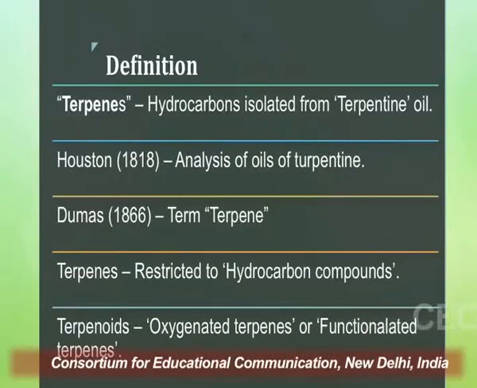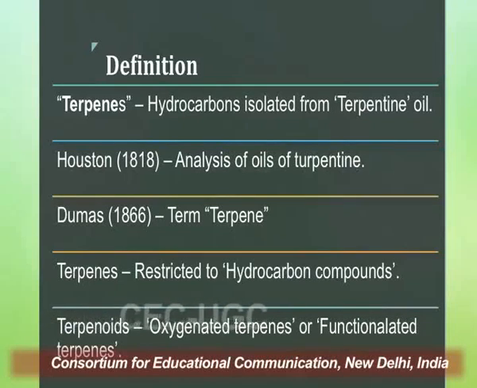So friends, it all began in 1818 when Houston started analyzing turpentine oil, and he found that it possessed certain important hydrocarbon compounds. Though he was not able to give a specific name to these hydrocarbon compounds, he was the person who first found that turpentine oil contains certain hydrocarbon compounds. Later in 1866, Dumas gave the term terpenes to these hydrocarbon compounds. And since these compounds were identified from turpentine oil, the name terpenes was given to